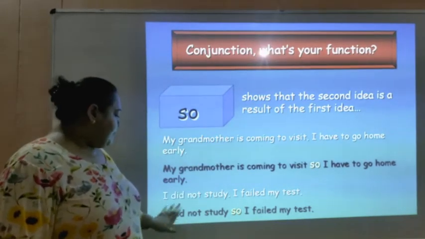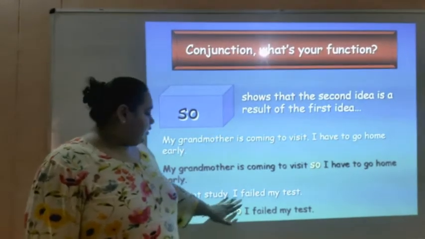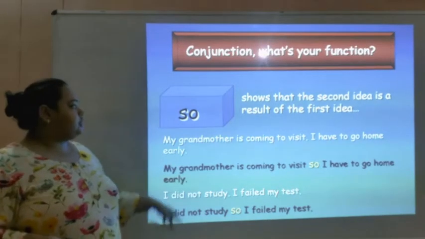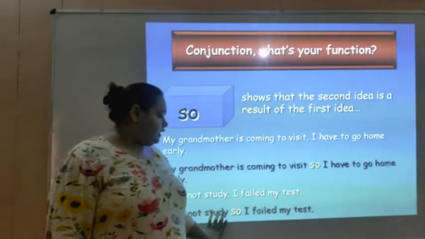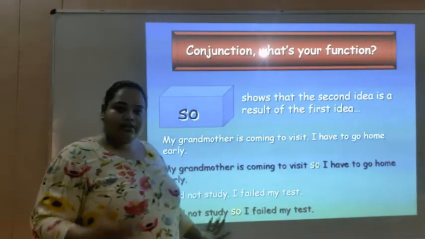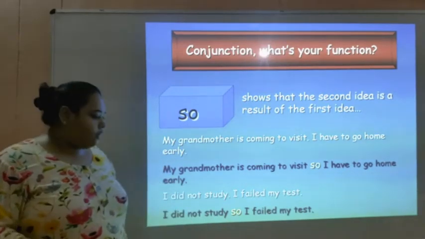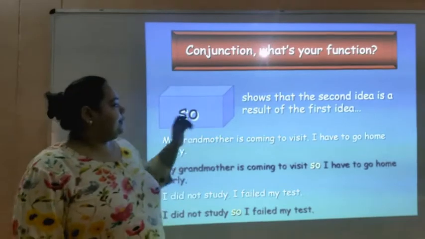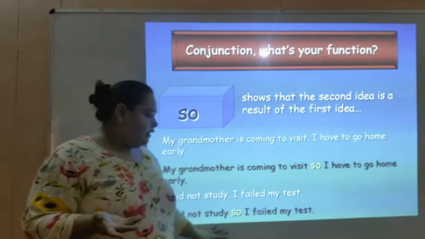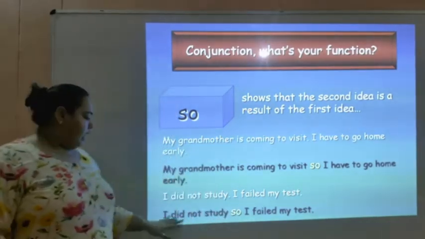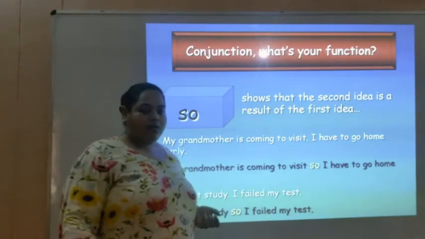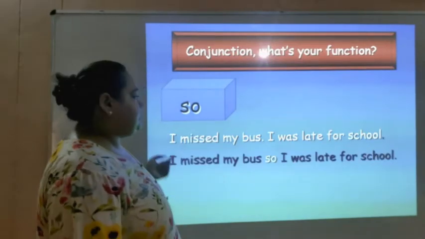Let's see. I did not study. Second statement, I failed my test. Let's use the conjunction so. I did not study, so I failed my test. I did not study, therefore the result was I failed my test. See, result of first idea. If you had studied, you could have passed the test, but you didn't study, therefore failed the test. Moving ahead, let's see another example.